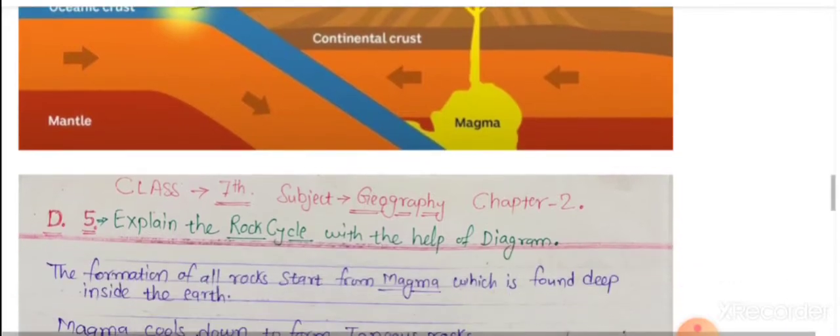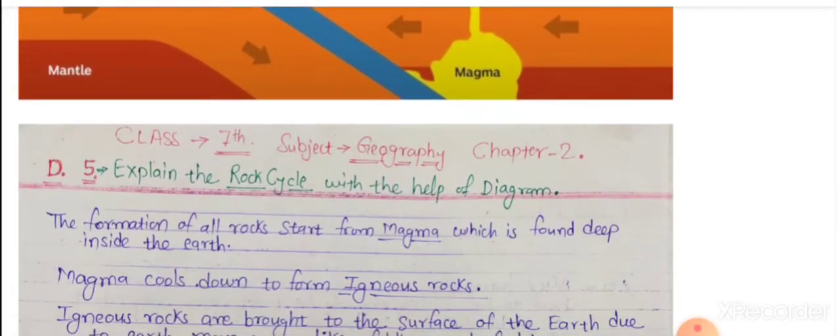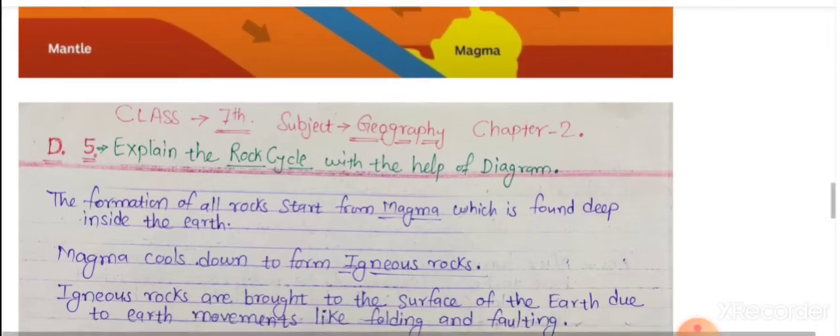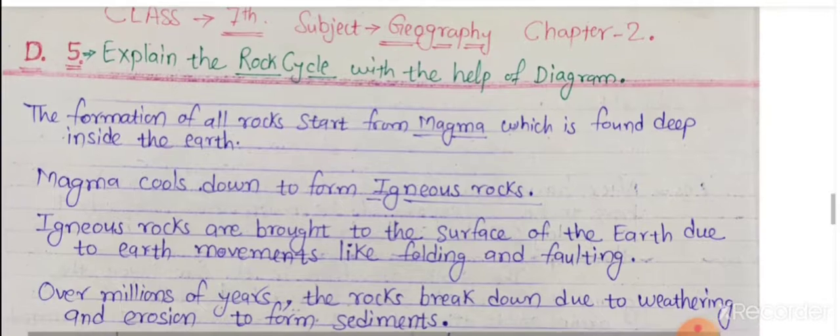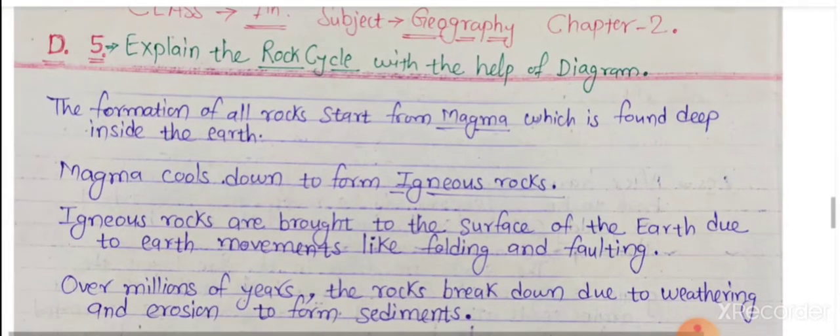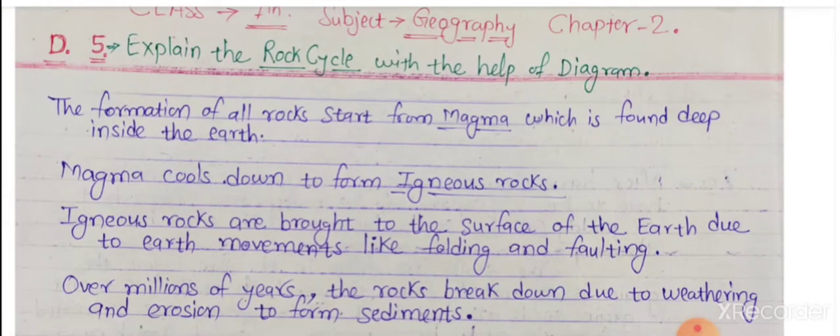Now we'll see the main topic, that is, explain the rock cycle with the help of a diagram. So rock formation is a continuous cycle, but it takes a lot of time. As per the process of the rock cycle, the formation of all rocks starts from magma or molten rock, which is found deep inside the earth.